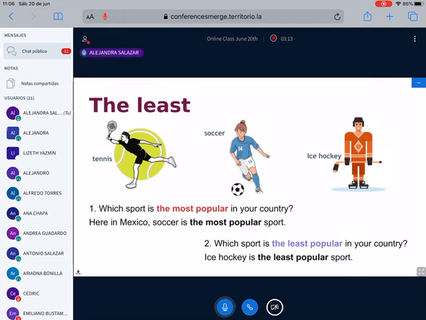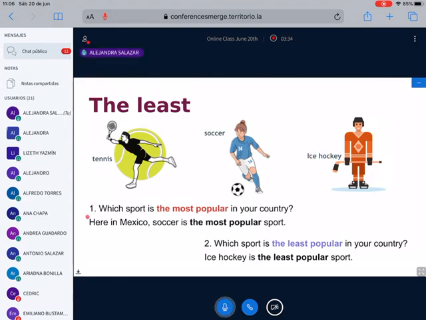For example, here, remember first that with a superlative I compare three or more things. That's why here I have three different pictures, in this case three different sports: tennis, soccer, and ice hockey.